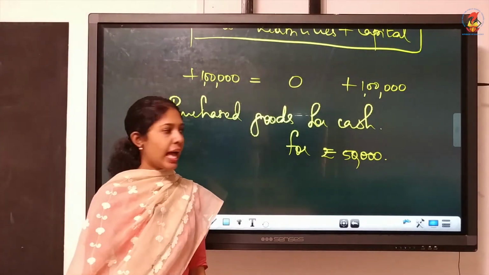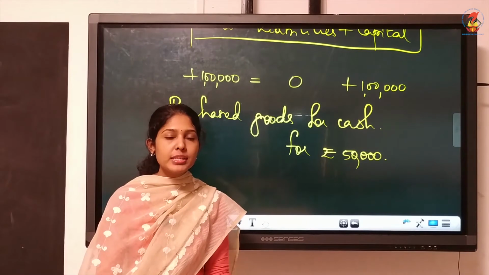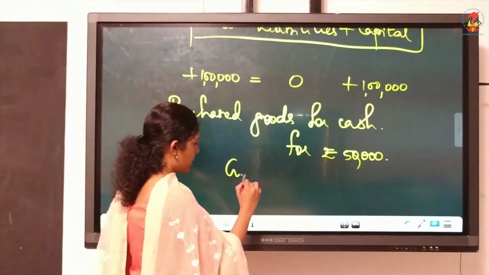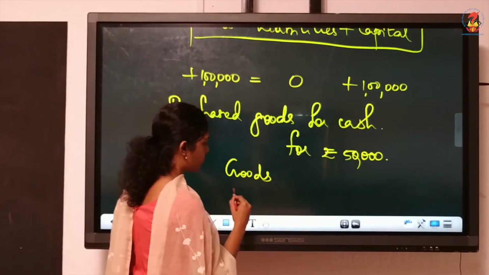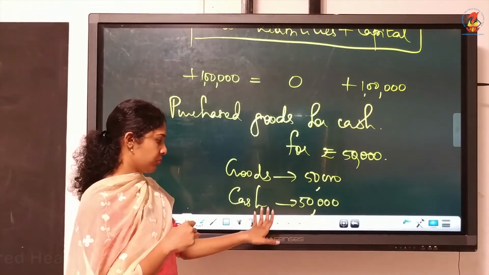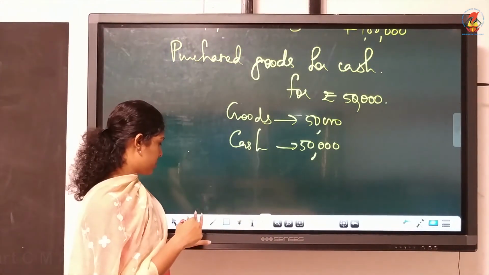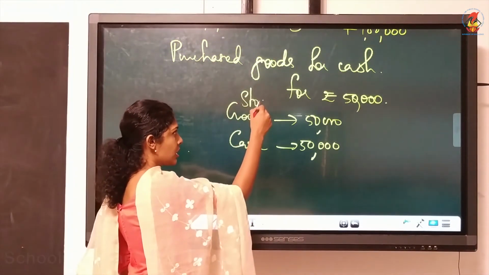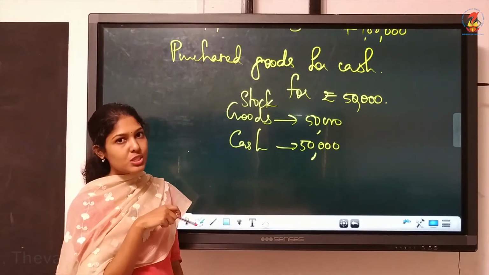So, purchase goods for cash 50,000. Which are the two items involved there? One will be goods which we purchased. Then, the other will be what we are giving. We are giving cash. And these two will amount to rupees 50,000. Now, you have to see what is the nature of goods and what is the nature of cash. What's the nature of goods? Goods means goods, or it can be called the stock of goods. So what's the nature of stock?